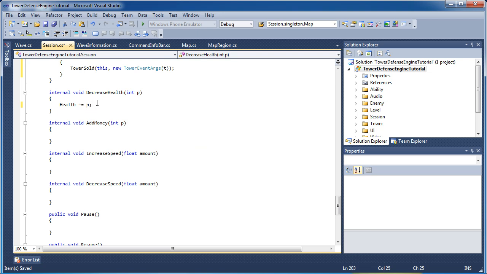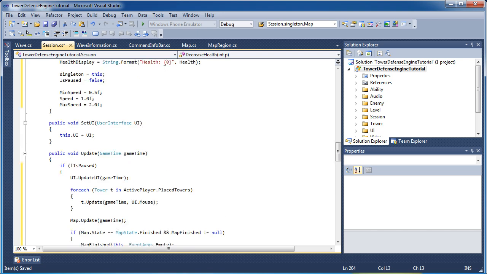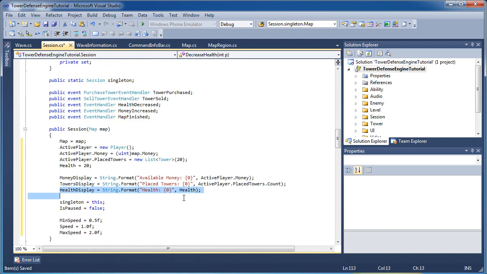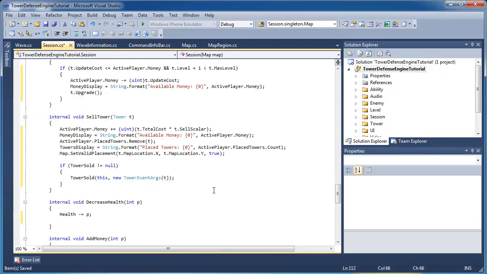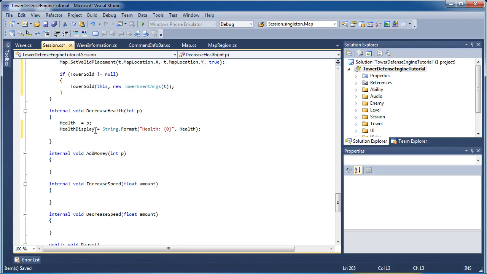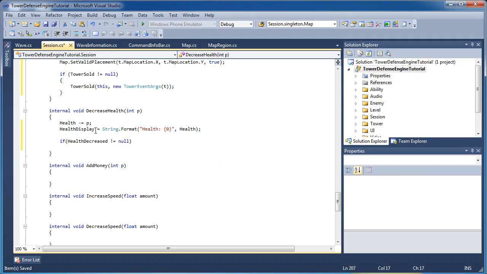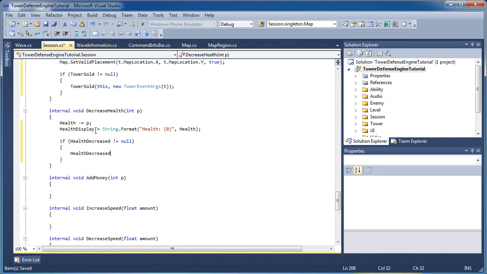And our p is what we pass into the method here. Health display. We manipulated health, so we need to modify our health display string. So we can go ahead and copy and paste that below. If health decreased, it's another event, does not equal null, HealthDecreased(this, EventArgs.Empty);